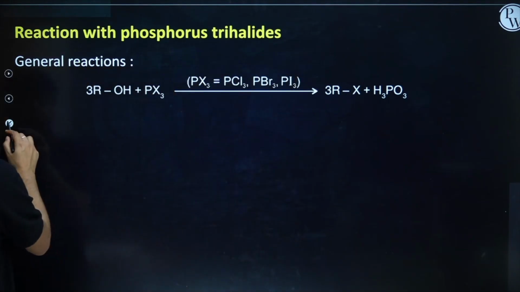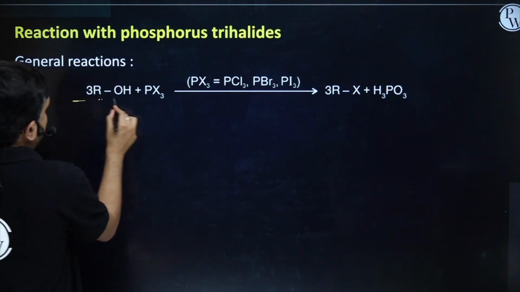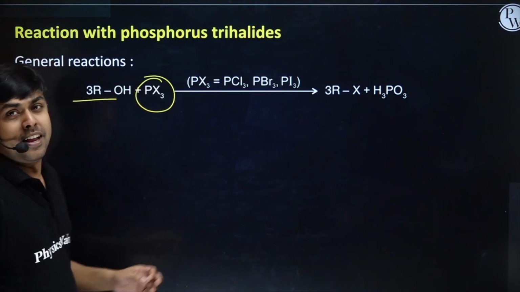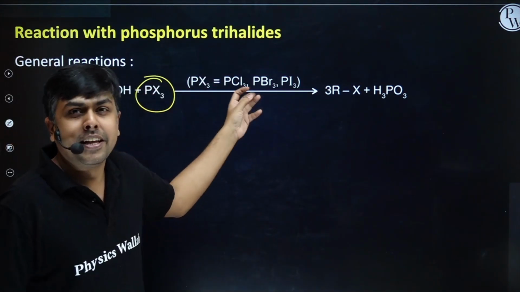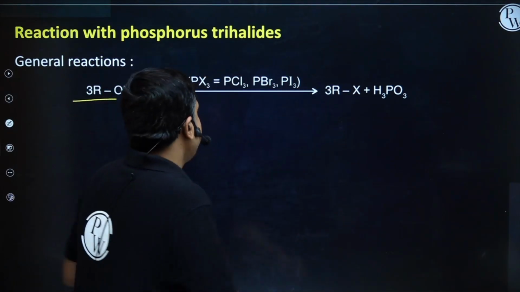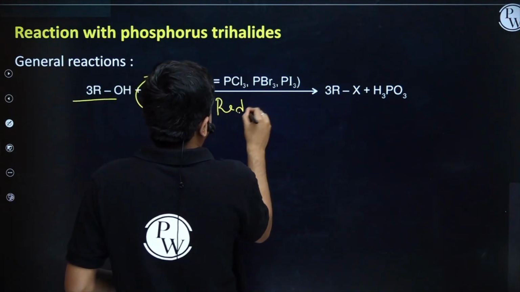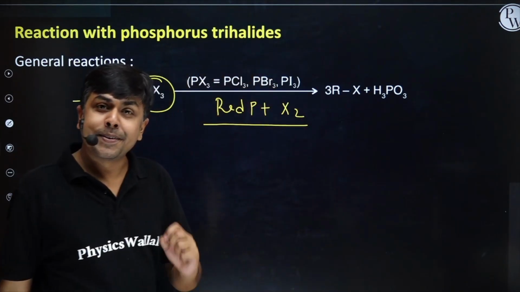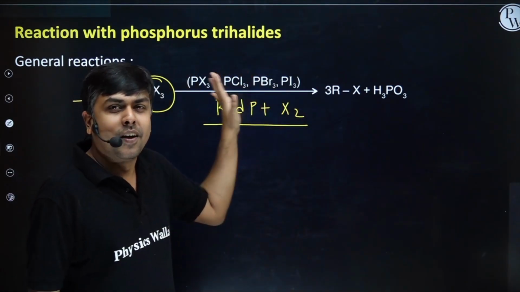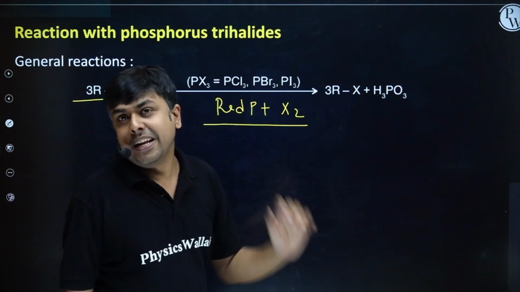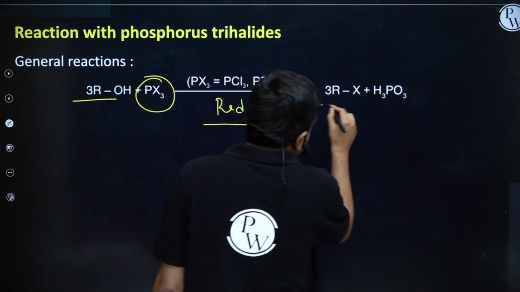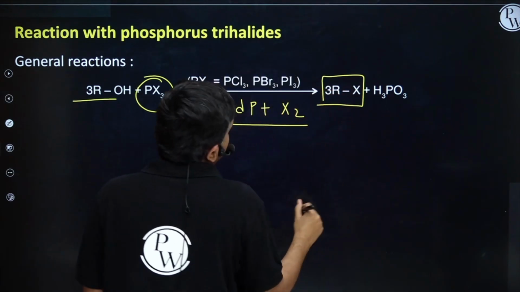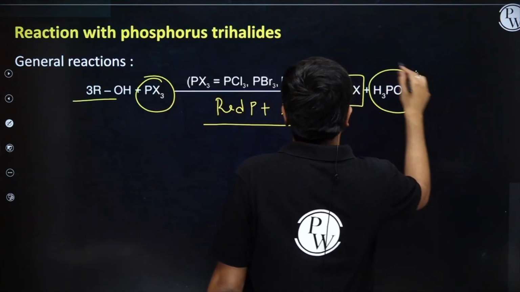First, let's talk about the reaction of alcohol with PX3, and this PX3 can be PCl3, PBr3, PI3, even red P plus X2. It's also a source of PX3 only. The product which we will get is R-X, 3 moles of alkyl halide along with H3PO3.